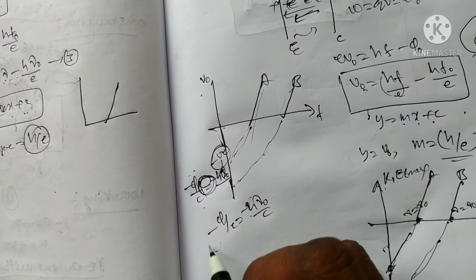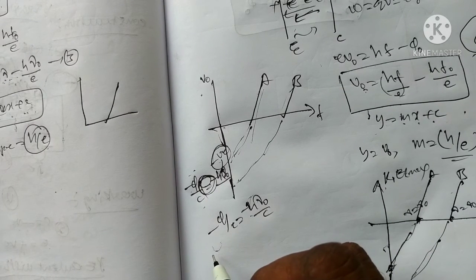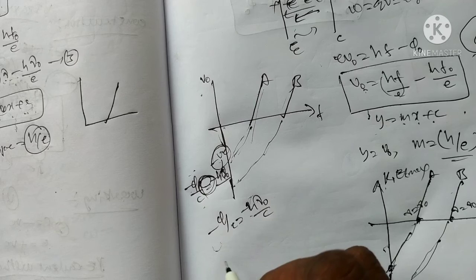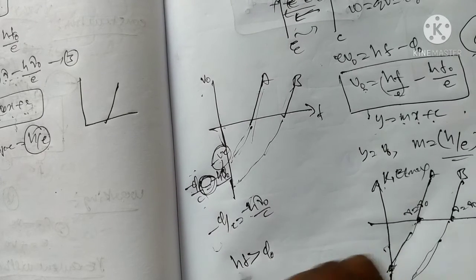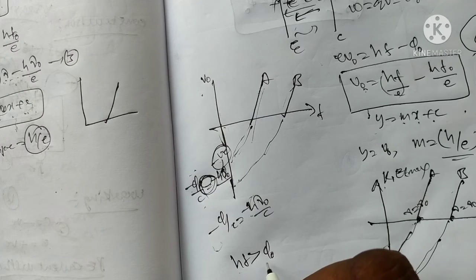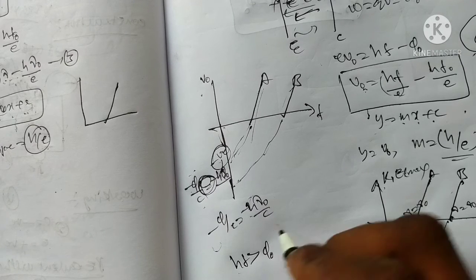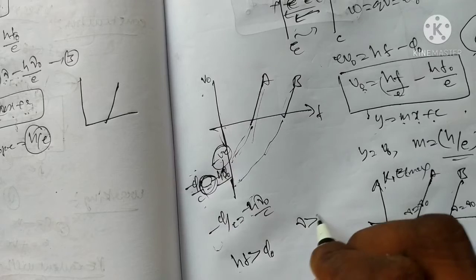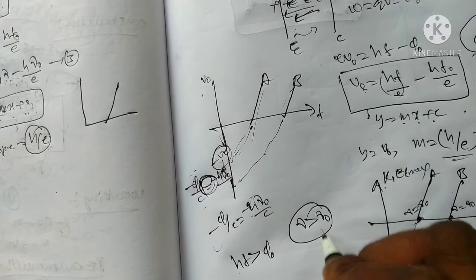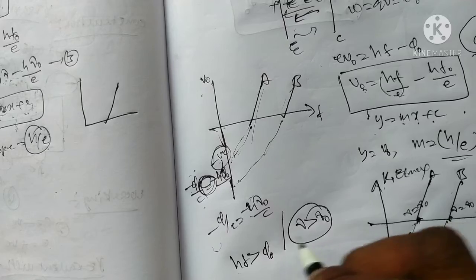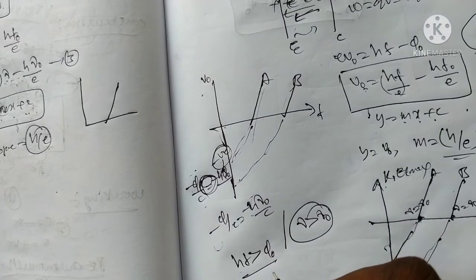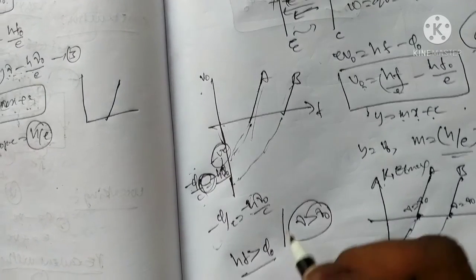Photoelectric emission is possible only if hf is greater than phi naught. Below this, the electron cannot be removed. Before the threshold frequency, the electron cannot escape, so there is no emission. This is the condition for electron emission.